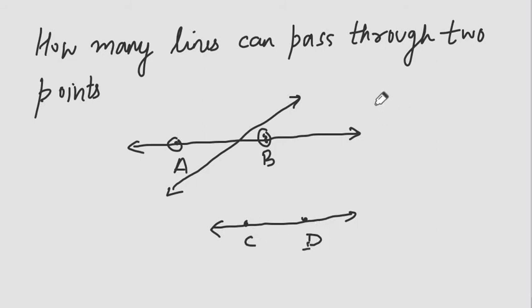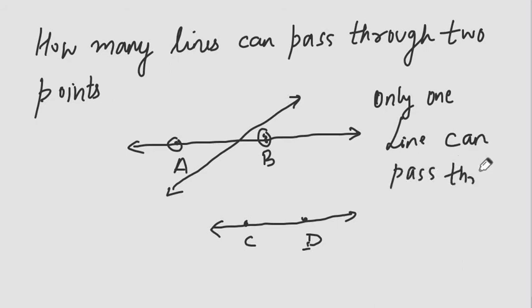So the answer is only one line can pass through two given points.